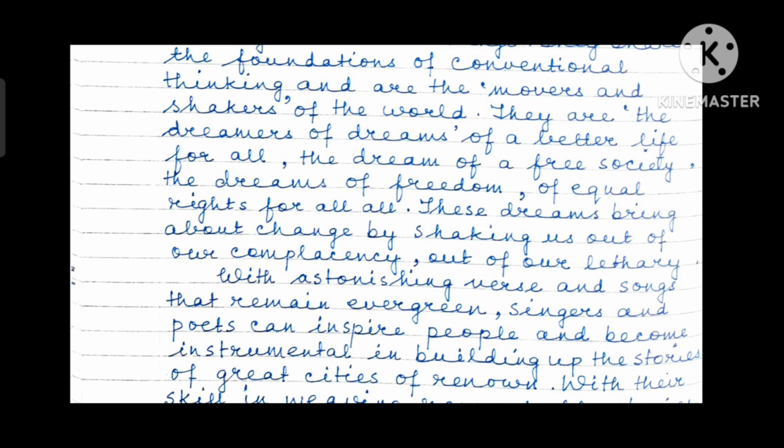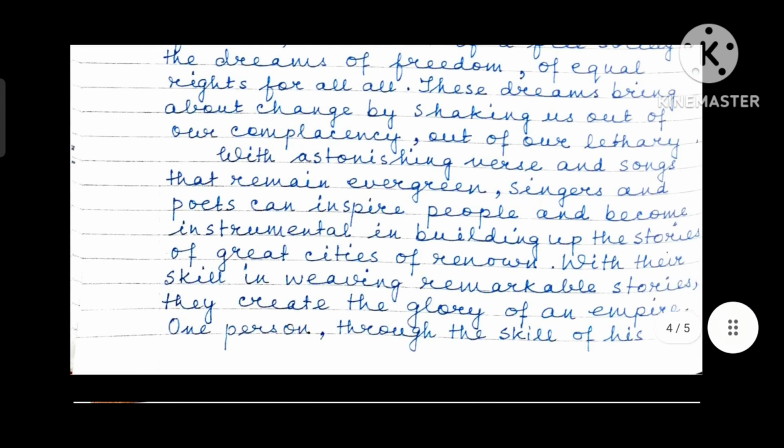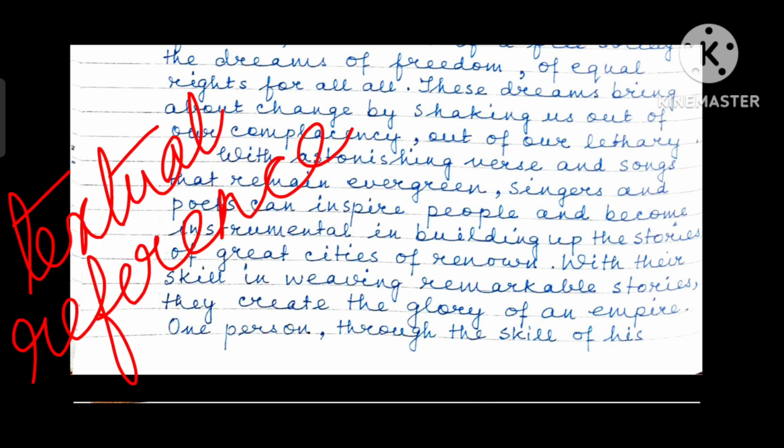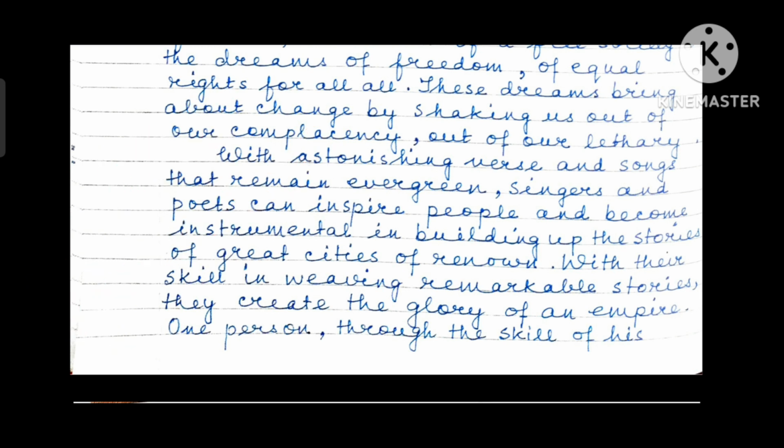And now, examples from the text. Textual reference to substantiate the point, to show how they are of vital importance in society. The first example: with astonishing verse and songs that remain evergreen, deathless deities, singers and poets can inspire people and become instrumental in building up the stories of great cities of renown. Next, with their skill in weaving remarkable stories, they create the glory of an empire.